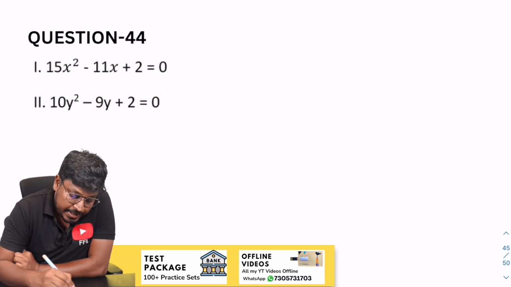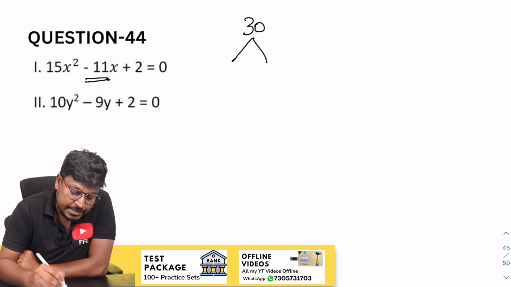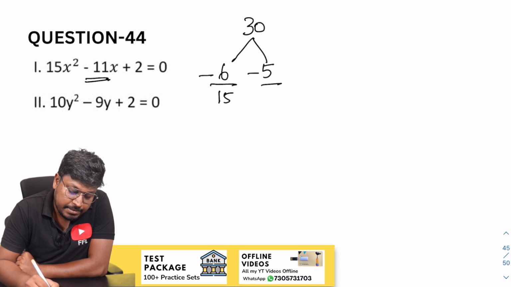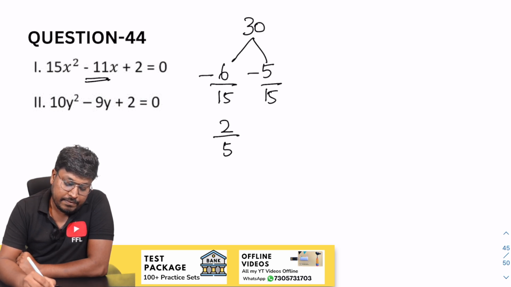So the 44th question. 15 into 2 will be 30. Our target is to find minus 11. So 6 and 5, so minus 6 and minus 5. Okay, so divide by 15, divide by 15. This can be written as, cancelling on the 3 table, 2 times 2 by 5. Cancelling on the 5 table, 1 by 3.